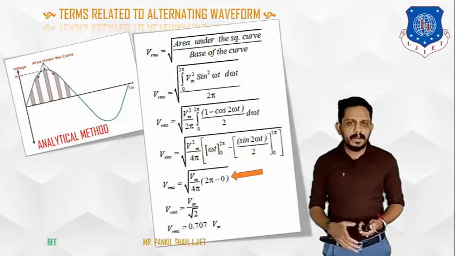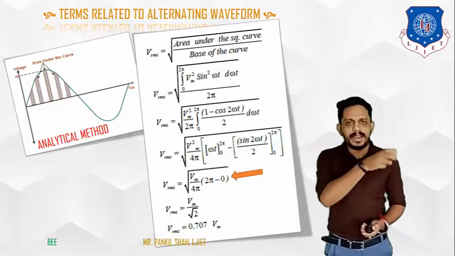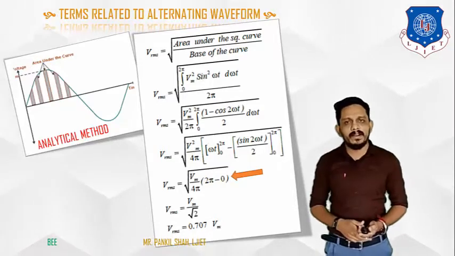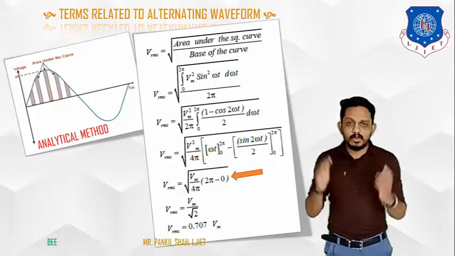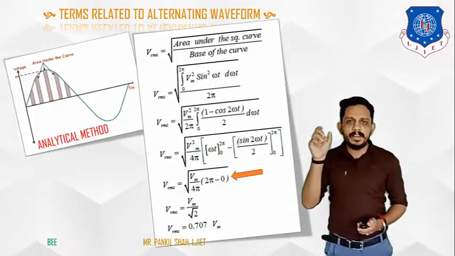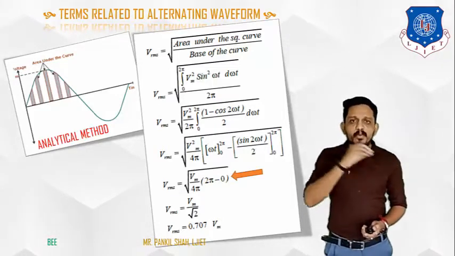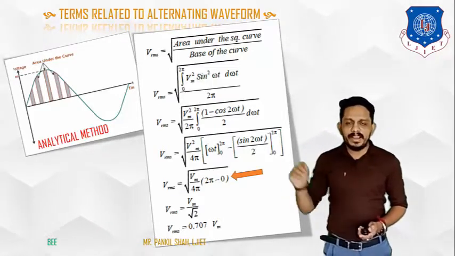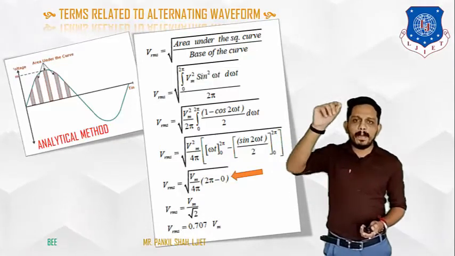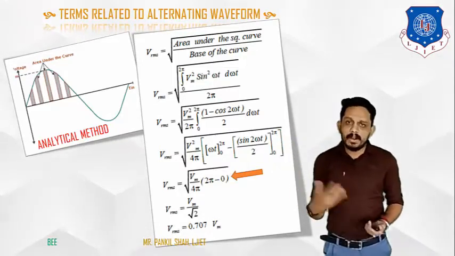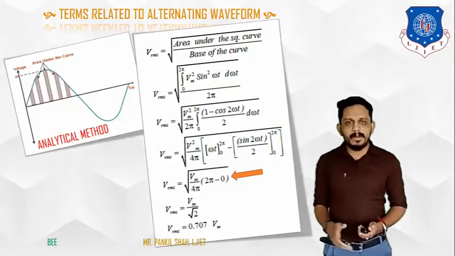Now we put limit 2 pi first and 0 after, because it is upper limit minus lower limit. We have to put that limit instead of omega t. Our term is now omega t minus sin 2 omega t upon 2. If you put 2 pi instead of omega t, then the first term is 2 pi minus sin 4 pi upon 2. But we know that sin 4 pi is 0. So that term is neglected, and only 2 pi will be there.